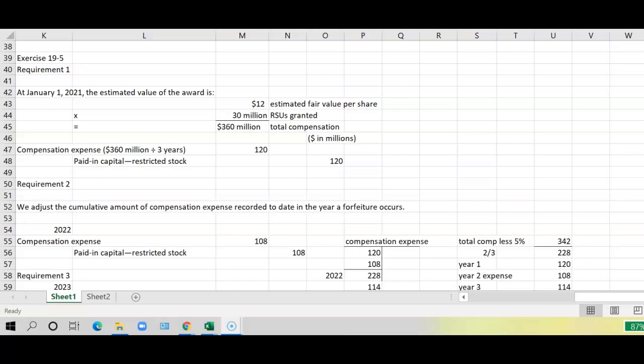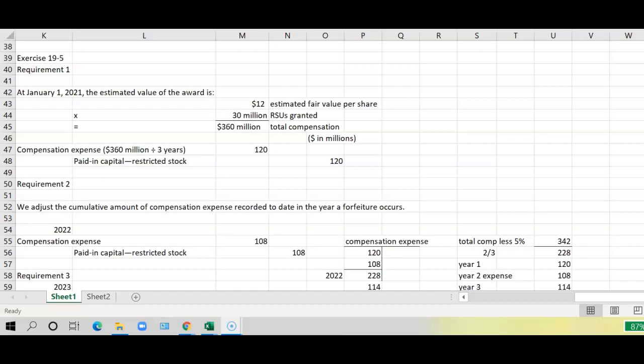At January 1, 2021, the estimated value of the actual restricted stock units was $12. They granted $30 million. And they had to be vested after 3 years to exercise and receive the stock.